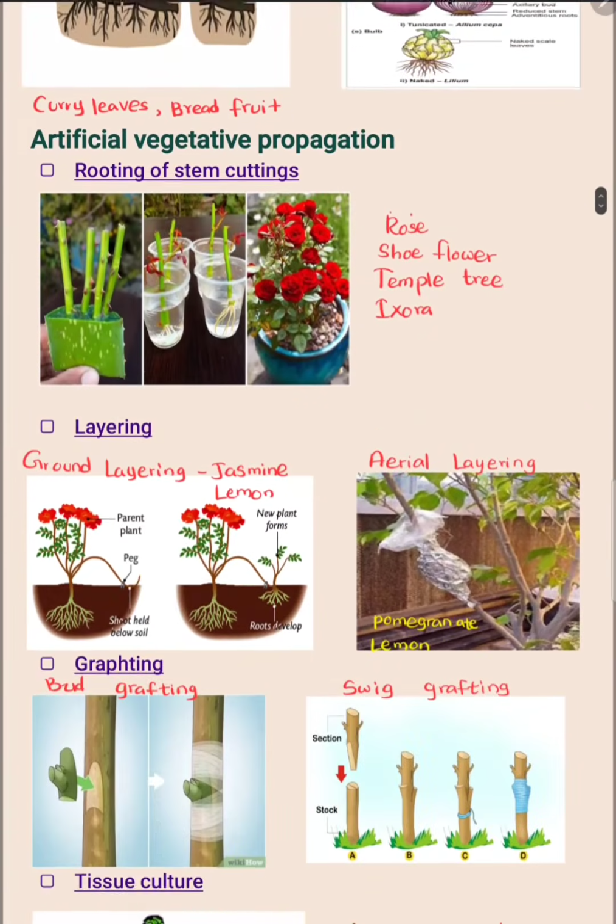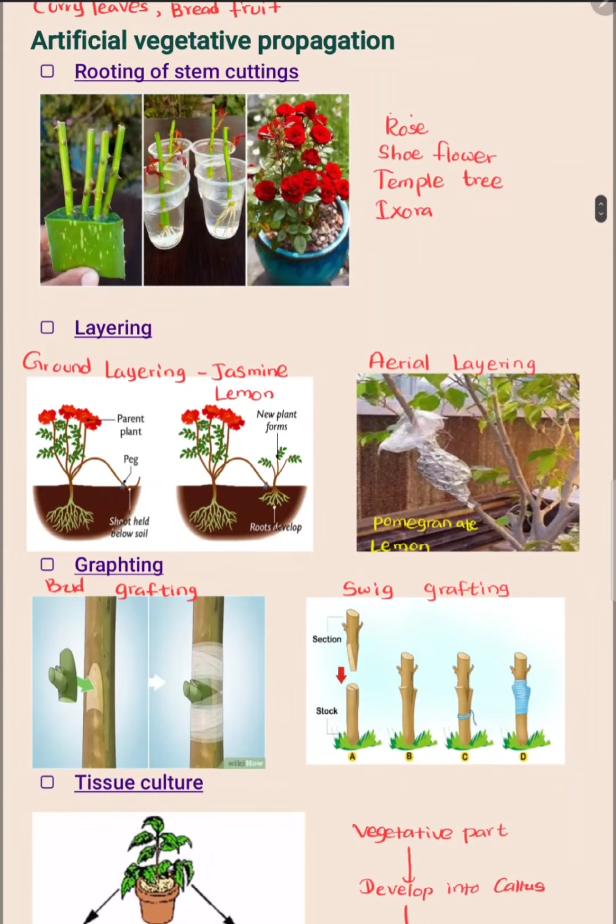Then let's move into artificial vegetative propagation. Artificial vegetative propagation means the production of new offspring or new plants with the involvement of humans. There are several ways of doing artificial vegetative propagation. They are rooting of stem cuttings, layering, grafting and tissue culture. Examples for rooting of stem cuttings are rose, shoe flower, temple tree and ixora.